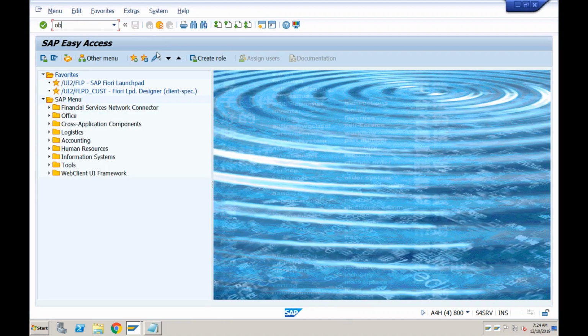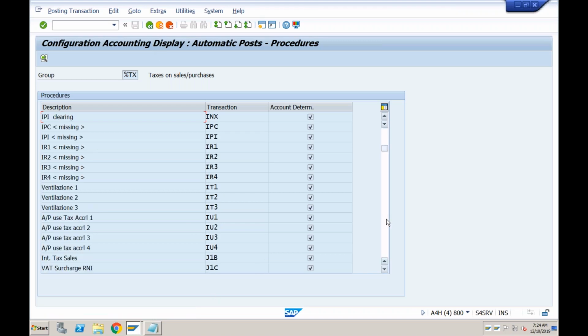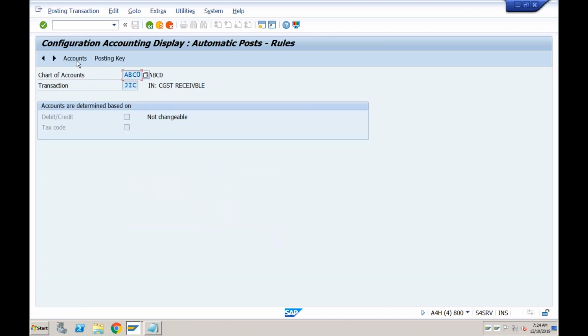Okay, if it is not allowing from here, there is another screen called OB40. OB40 is a screen which will allow you to specify the GL accounts for the tax codes. So which is our transaction key? JIC and JIS. We need to assign for JIC, this one, CGST receivable. So double click on this, and this is where you have to provide the accounts.